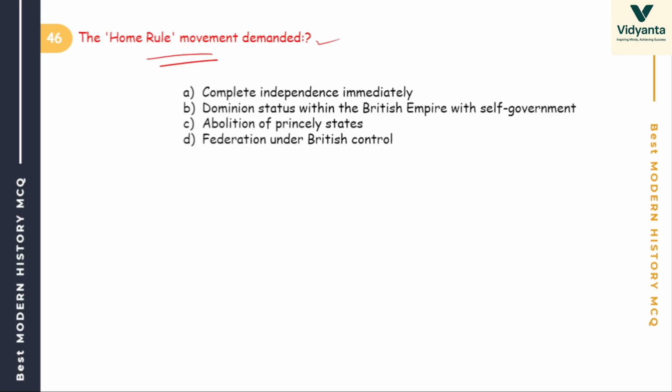What is the demand of Home Rule movement? Options are complete independence immediately, dominion status within the British Empire, abolition of princely states, federation under British control. What is the main demand? 46 number question. If you remember, Home Rule means what? Self-government. Home Rule means what? Self-government. So the answer is B.